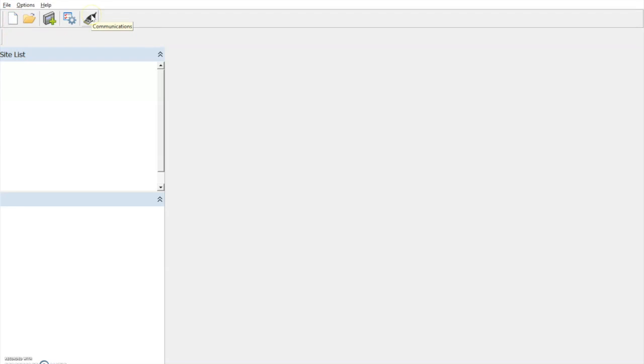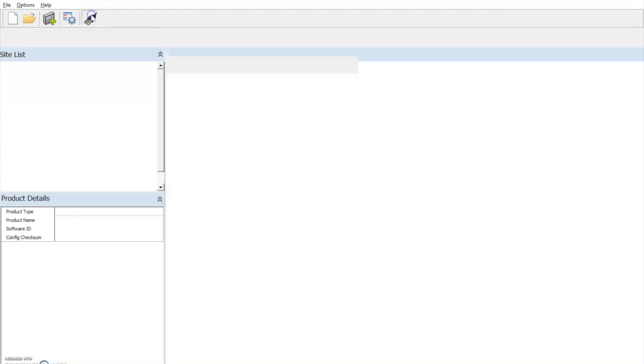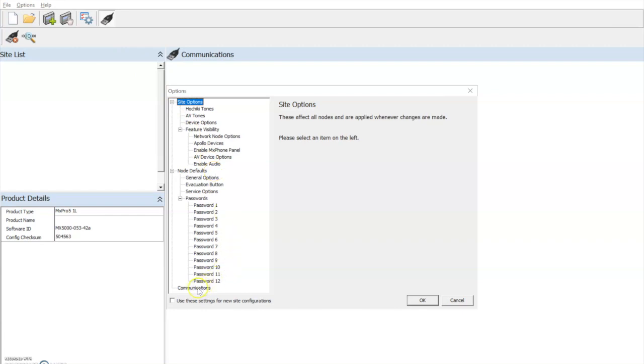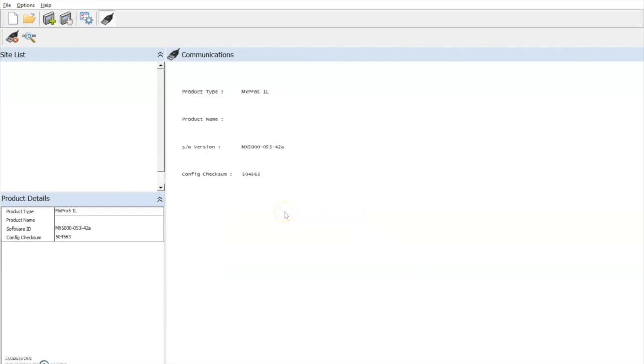And then we select the communications icon. If we have issues communicating with the control panel because of an incorrect COM port, we can select the correct COM port within the settings icon, come down to communications, and the COM port can be selected. Once we are communicating with the control panel, we will be given a product type, a product name if it is an existing site. This is a brand new panel I'm connecting to, a software version, and a configuration checksum.